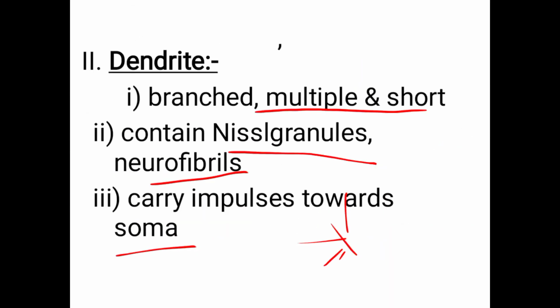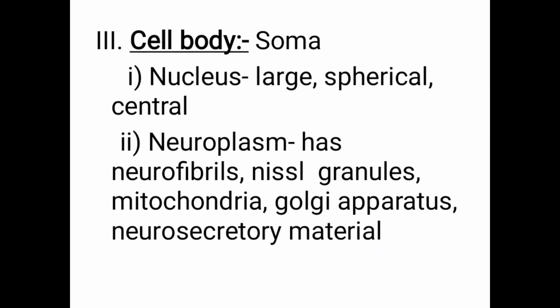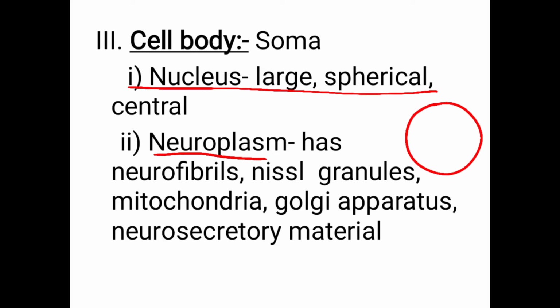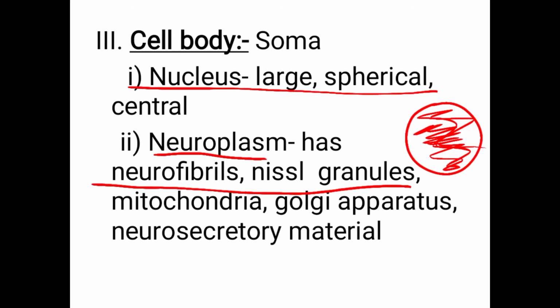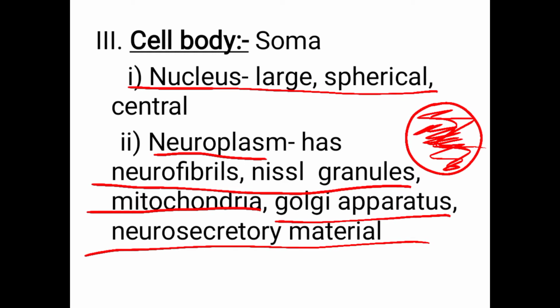The cell body is also called the soma. It is very important; it mainly contains the nucleus, which is large, spherical and centrally placed. Neuroplasm means the inside of the cell body. So this is the neuroplasm. It mainly contains neurofibrils, Nissl granules, mitochondria, Golgi apparatus, and neurosecretory materials.